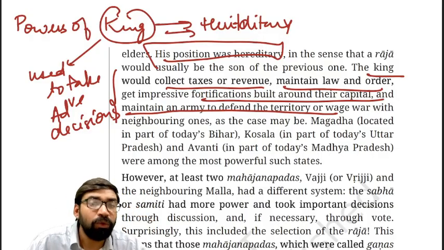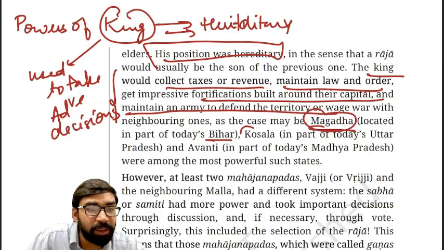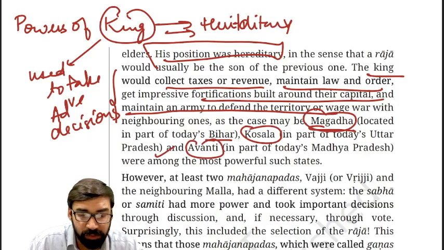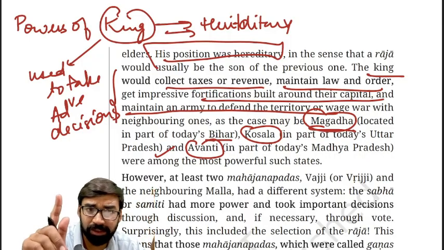Clear? Now what were the key Mahajanpadas of this time period? The key Mahajanpadas were Magadha, important, located in present day Bihar; Koshala Mahajanpada, present day UP; Avanti Mahajanpada, present day MP area. So these were the important Mahajanpadas. Clear? Okay. So this was one system, the monarchical system.